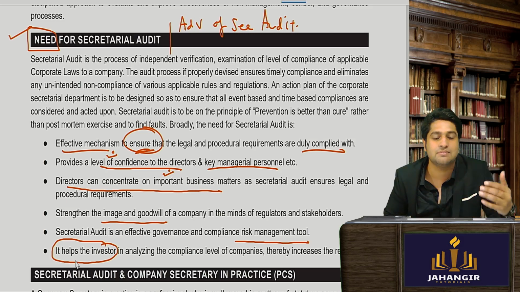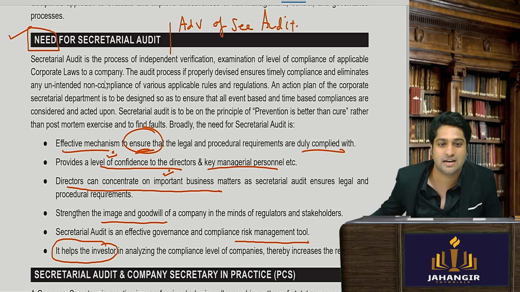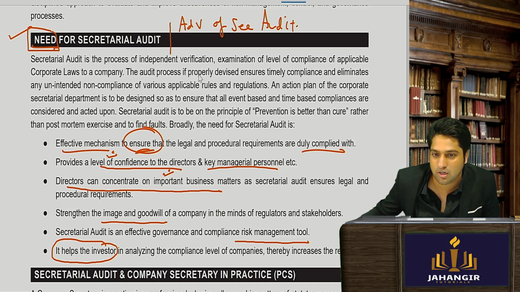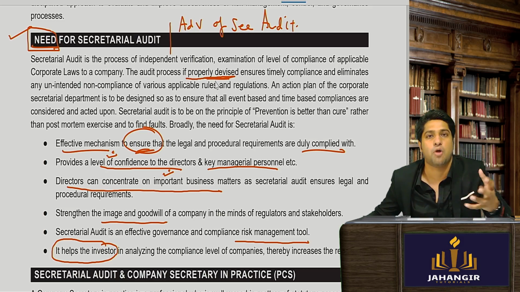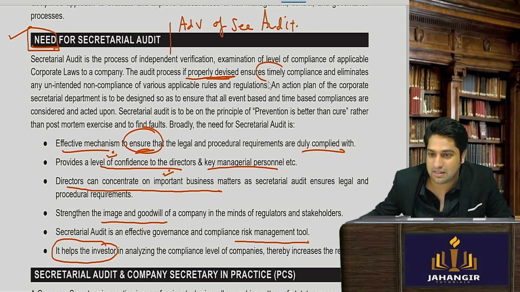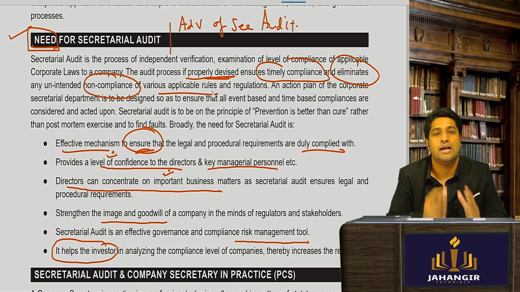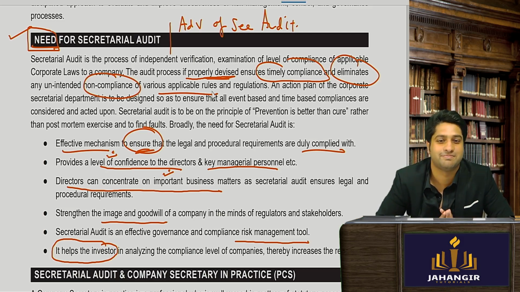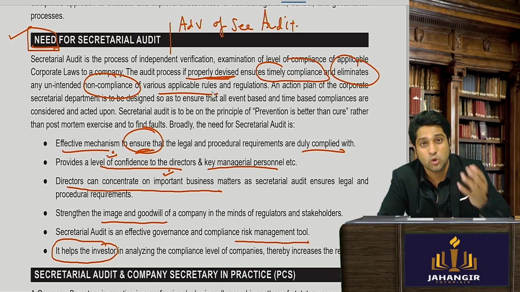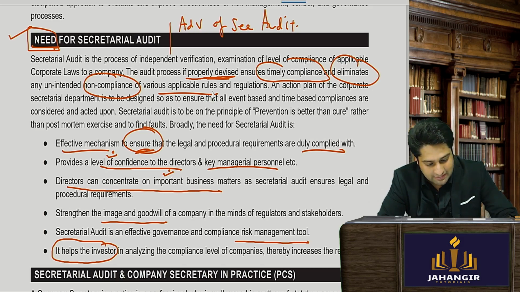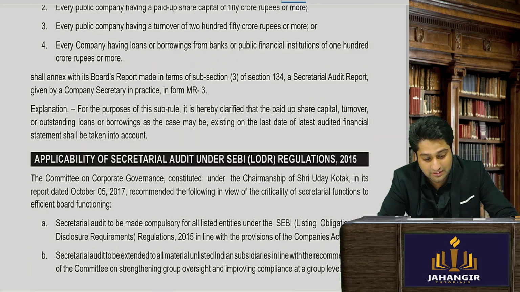Yeah, so somewhere these points you need to remember in your own fashion and try to understand what is the need. Also, they have given you a few more points as well: that audit process, if properly devised, that is, if you do a proper audit, will ensure timely compliances of laws and also eliminate non-compliances of various laws. So are you satisfied with the need of secretarial audit? That it is very important for all these things? Yes, sir. So let me move ahead and try to explain still more things about why it is important.